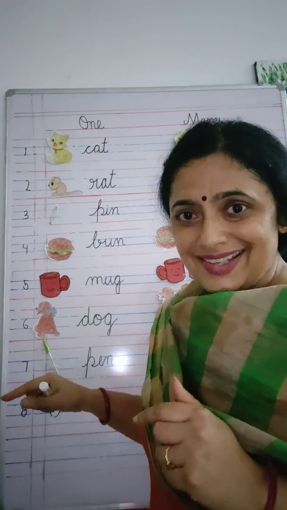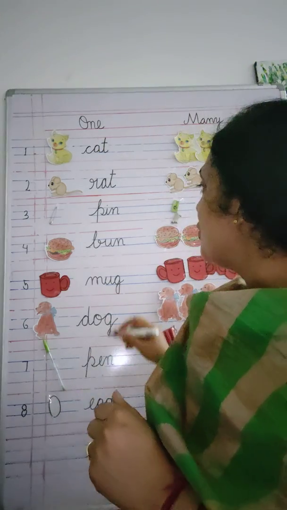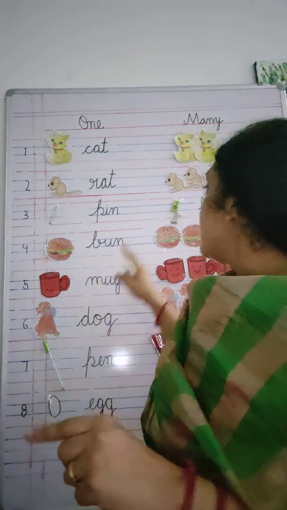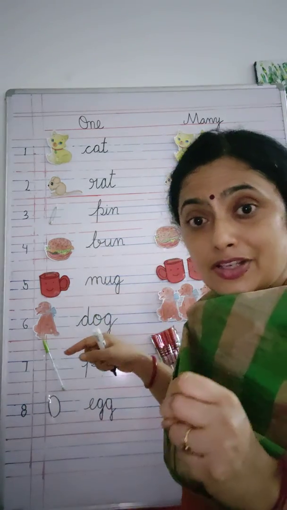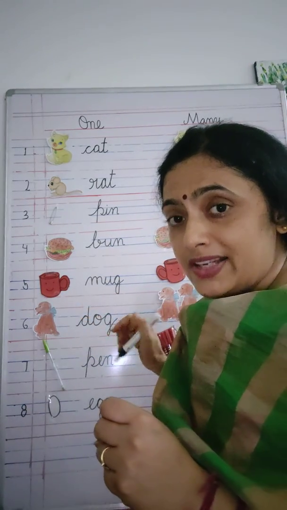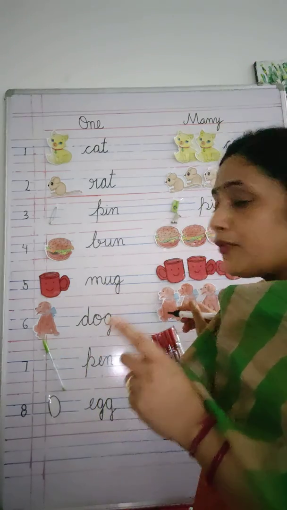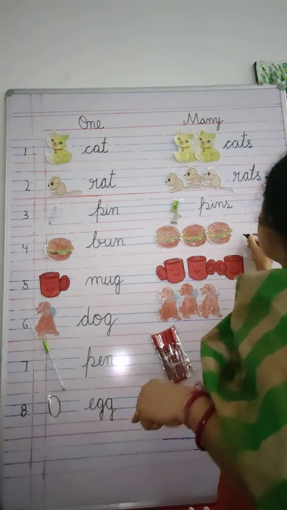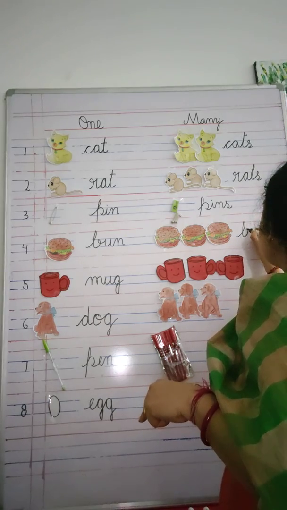Okay, so what is this delicious thing you can see here? Bun. Do you eat bun? Okay, sometimes. So how many buns do I have here? Only one bun. But here I have got many buns. You can invite your friends also to eat them. So what will I say then? Buns. I have to add S. So they are now buns.